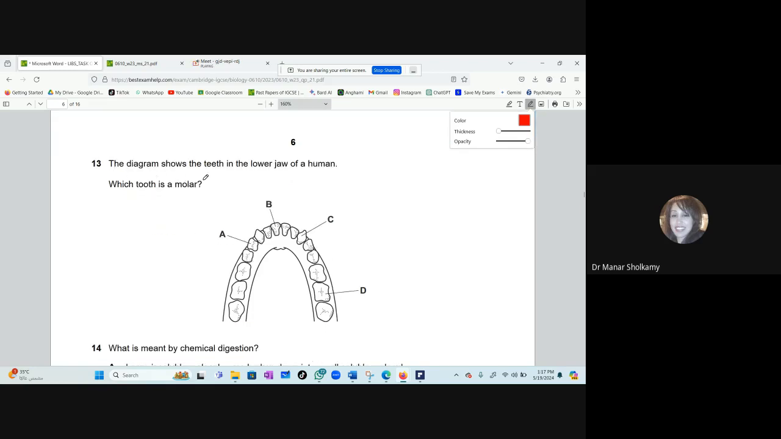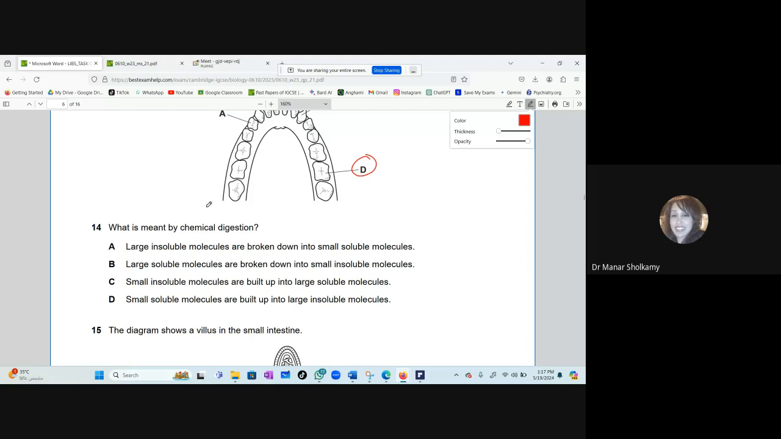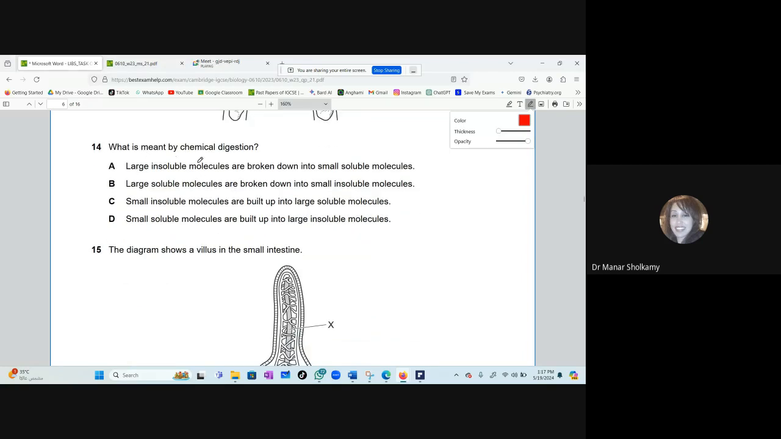Which tooth is the molar? D. Yes. Remember yesterday? They were asking about a premolar, which was A. Good. What is meant by chemical digestion? Large insoluble are broken down to small soluble, or large soluble broken down to small insoluble, or small insoluble. What is A, B, C, D? Tell me. A. It's very easy.